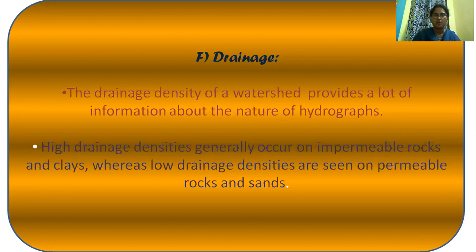It gives more information about the hydrograph. High drainage densities generally occur on impermeable rocks and clays, whereas low drainage densities are seen on permeable rock and sand.